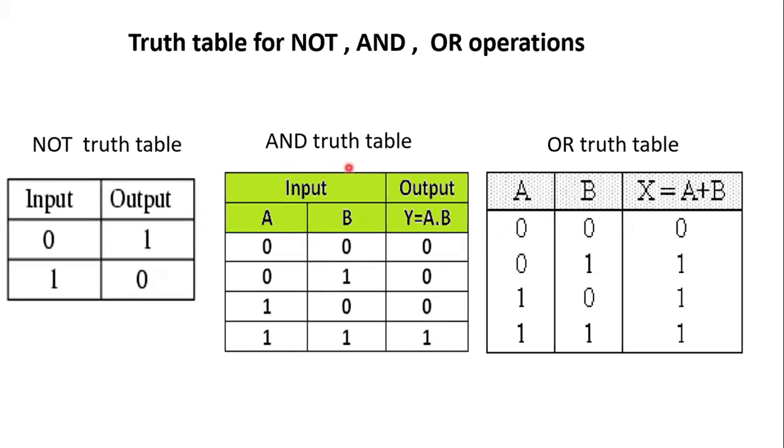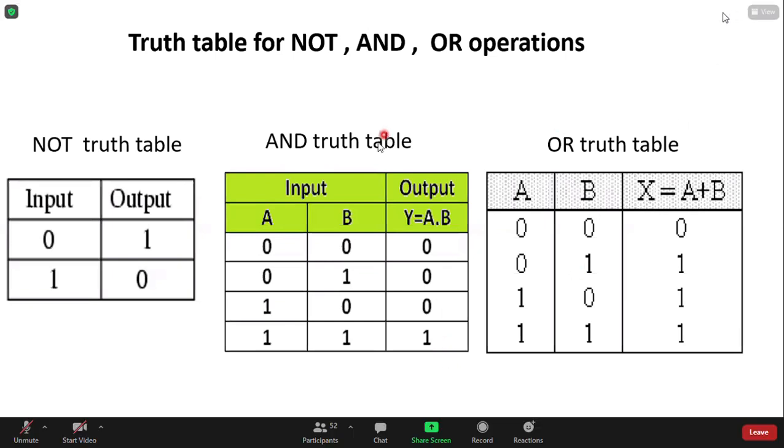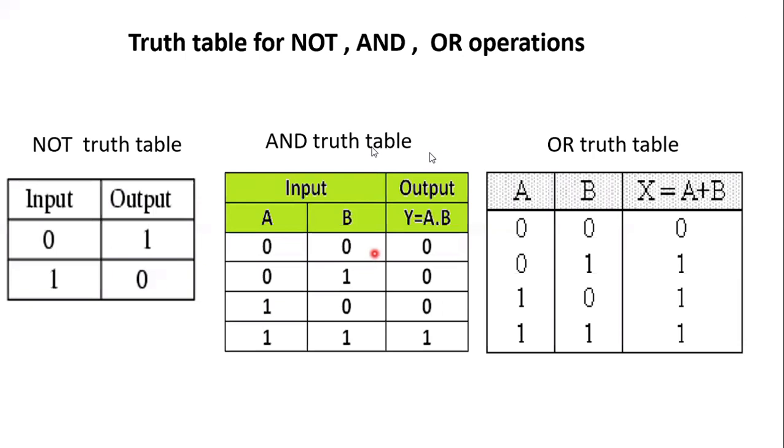Okay, good. Now please remember the truth tables for all. The truth tables given, you have to remember. Don't get confused: AND is the logical multiplication and OR is the logical addition. Now, Abhinesh joined.